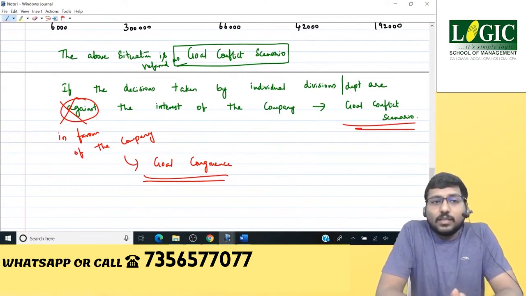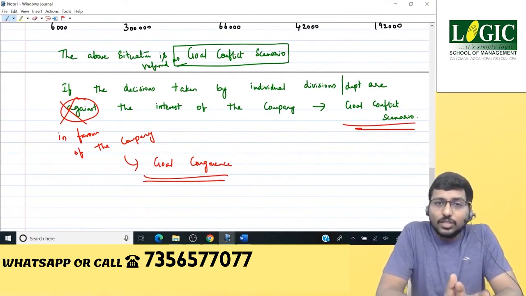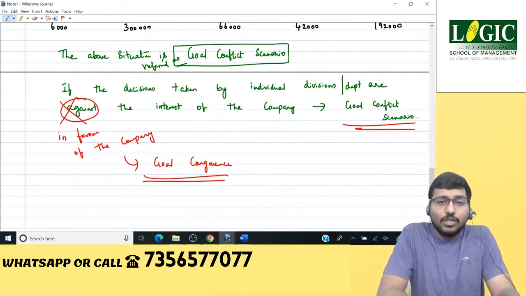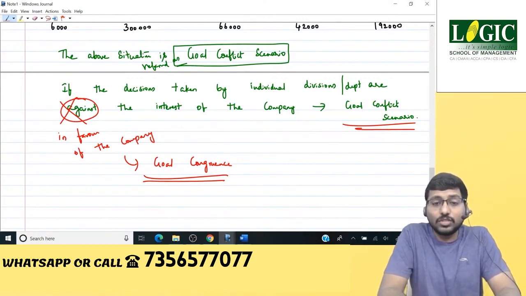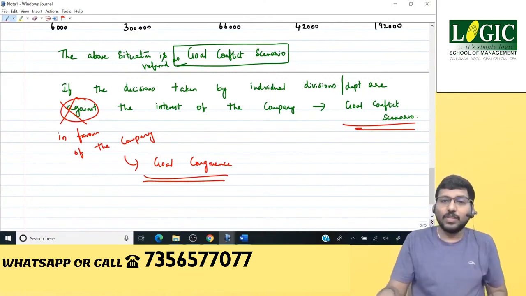So understand this. The situation in this particular question is that the individual decisions of the divisional managers, that is, South division would like to manufacture 6,000 and North division would like to manufacture 3,000, are against the interest of the company. Therefore, this is referred to as goal conflict scenario.